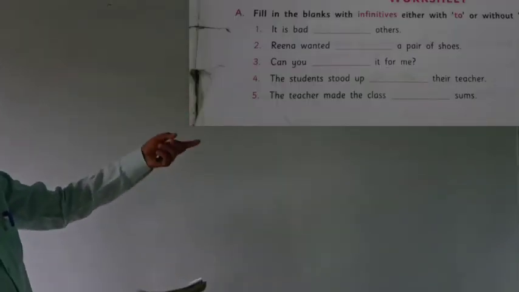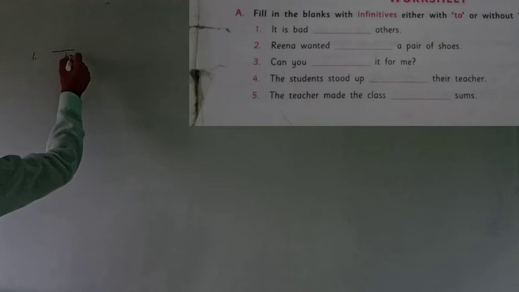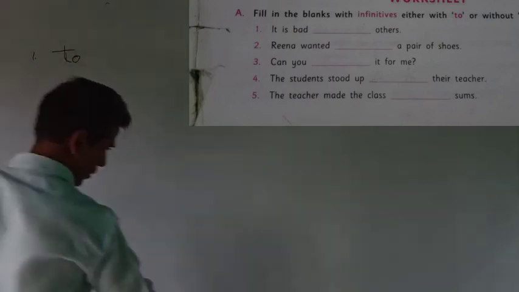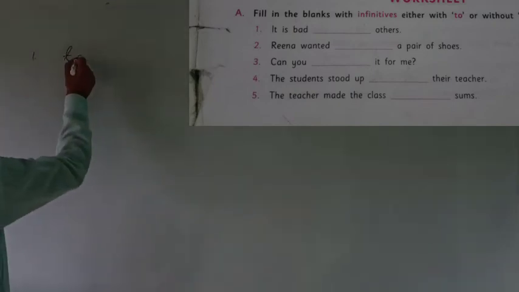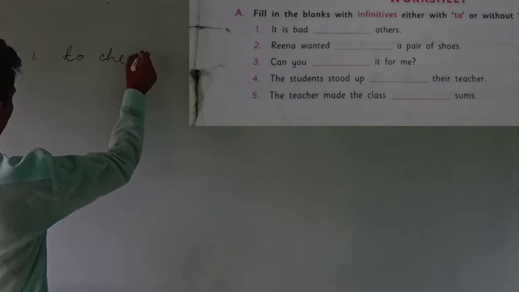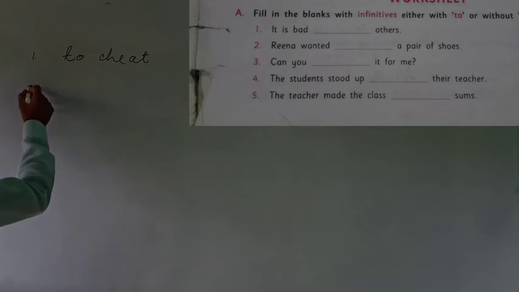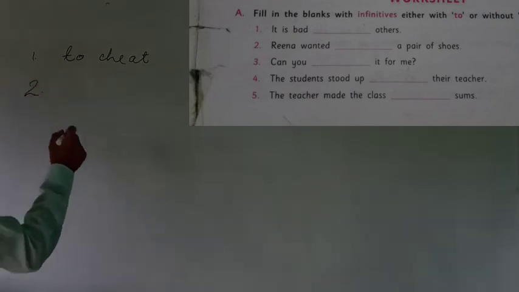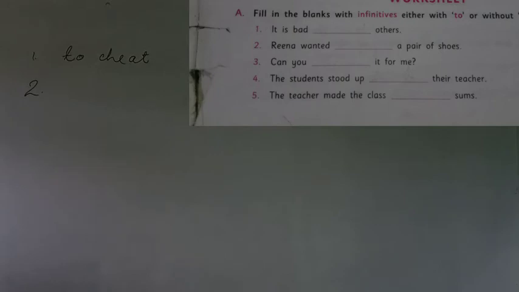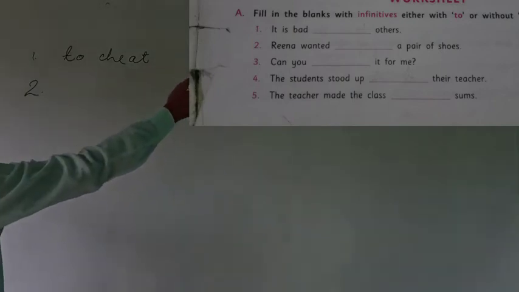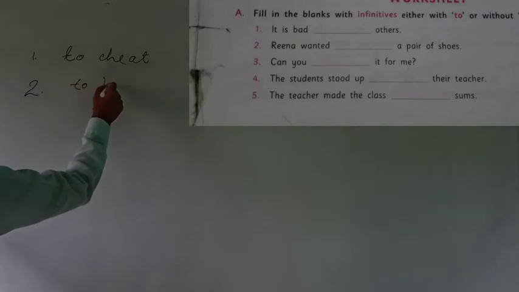Look at the board, the questions are there. First question, "It is bad ___ others." So we'll write, "It is bad to cheat others." Any infinitive you can write: to cheat others, to harm others, to insult others, to beat others. Now question number 2, "Rina wanted ___ a pair of shoes." Rina wanted to buy a pair of shoes.